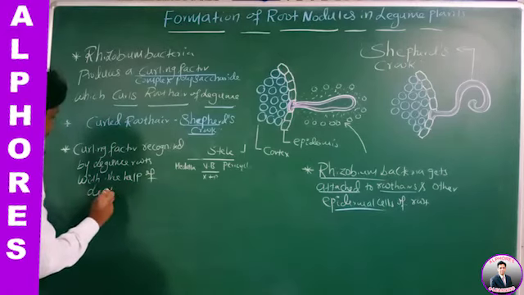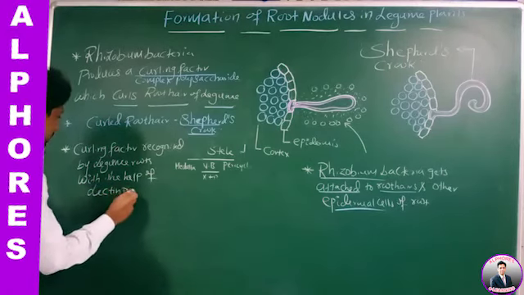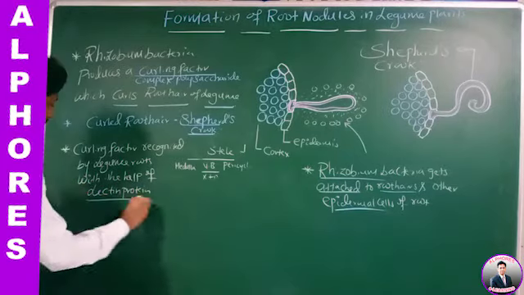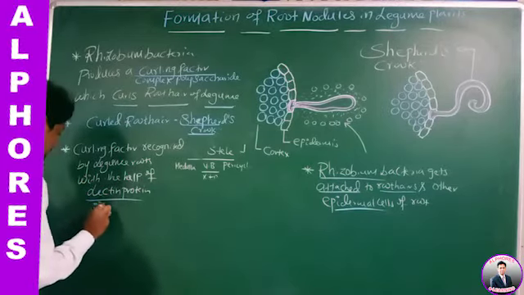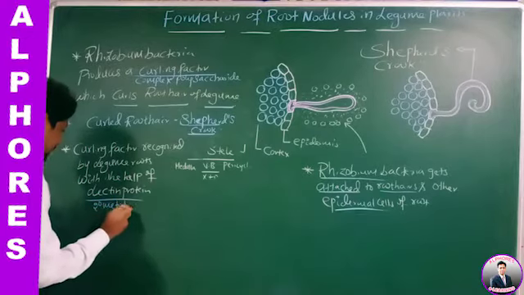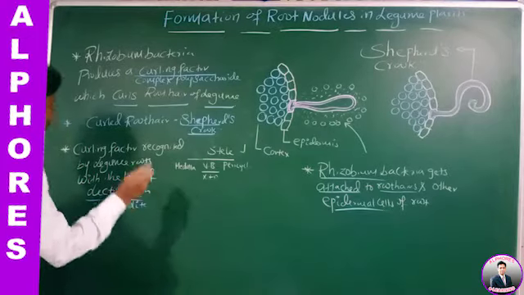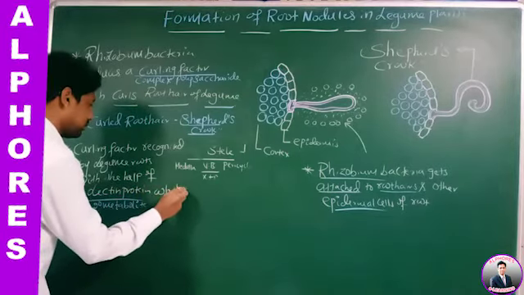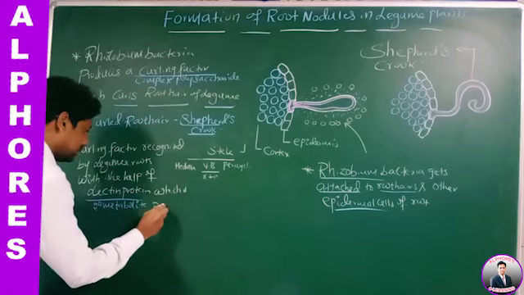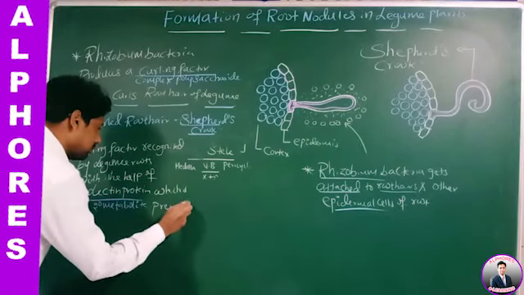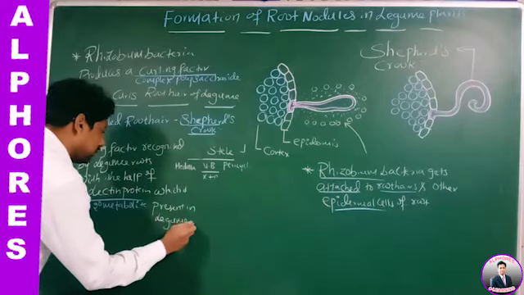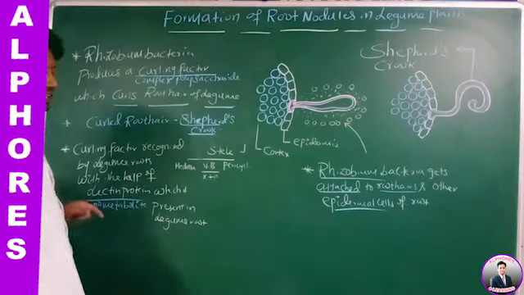With the help of lectin protein. This lectin is also a secondary metabolite. Where is this lectin protein present? It is present in the legume root.